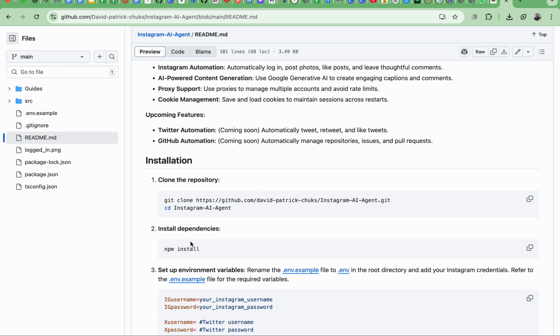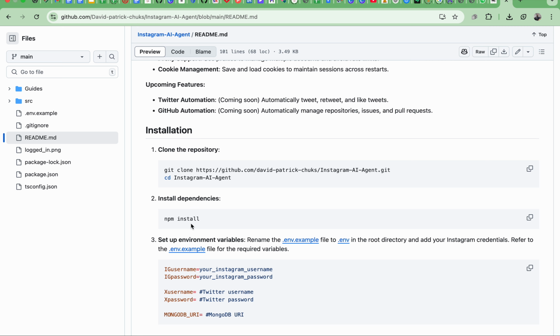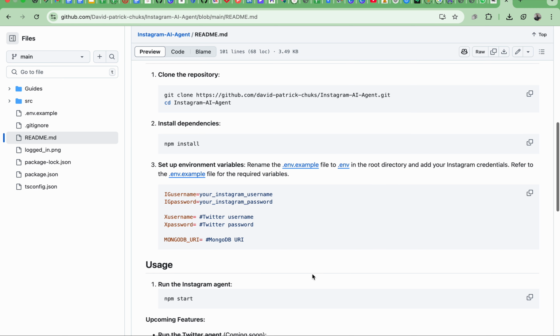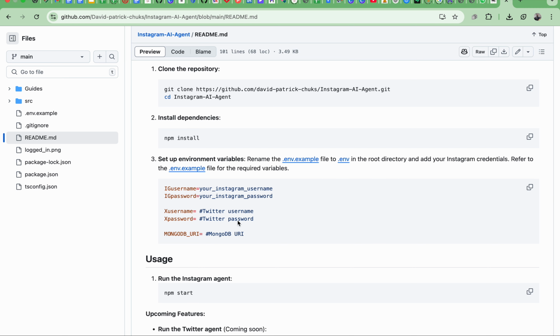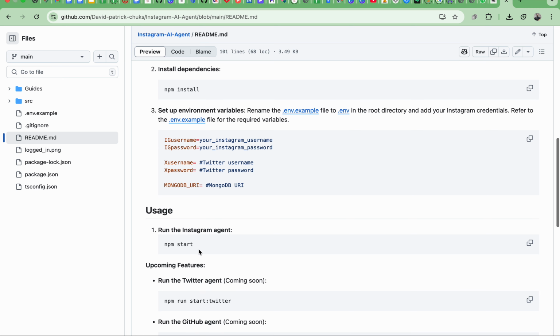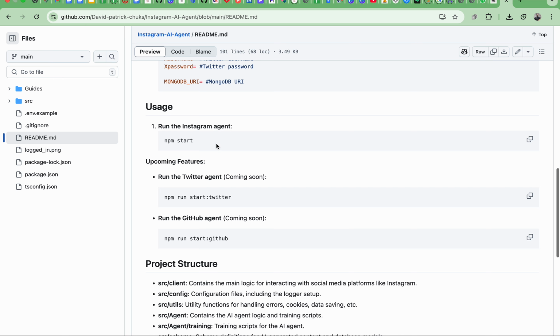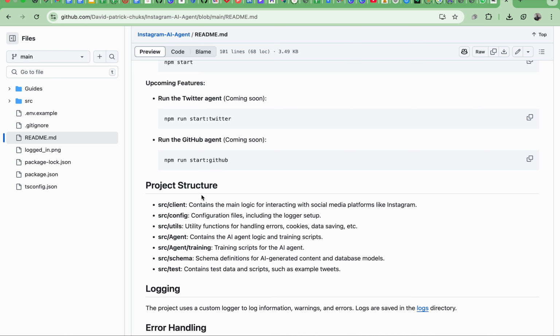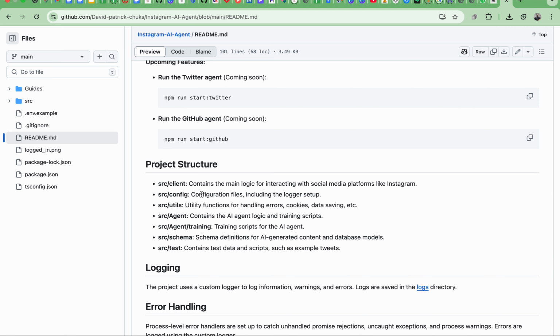Installation process: clone the repository, install dependencies, set up an environment variable, rename dot example. So create a virtual environment, make the .env file with Instagram user, IG password, username, MongoDB URI. Okay, usage: run the Instagram agent, run start the Twitter. Then we read the project structure. Basically the project structure is for developer mode. You can also create this type of agent. If you want to know more about this, you can come and I will explain you everything.